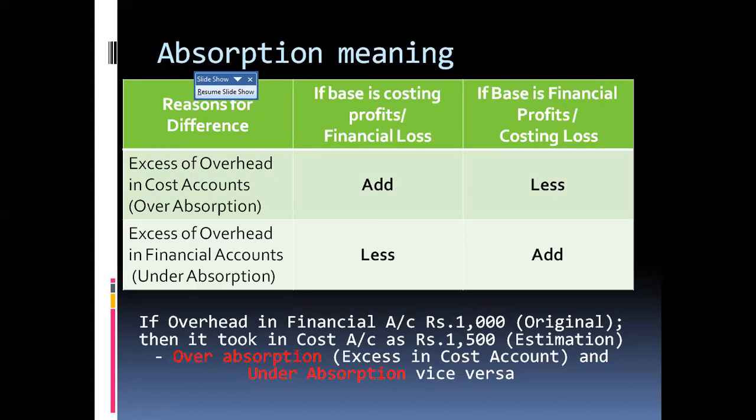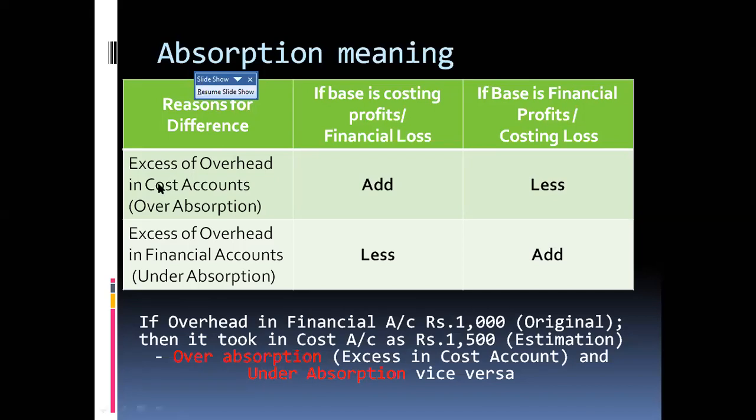So they are taking 1,500 for the same transaction or the same overheads, which means over absorption. That is called excess in the cost account. In the reverse case, we call it under absorption. So if you have over absorption or under absorption, what is the treatment in the reconciliation?